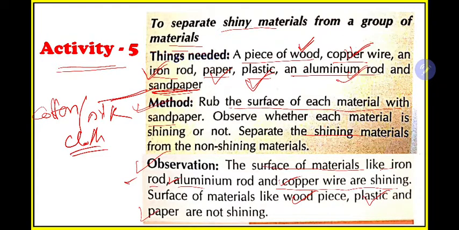After some time, see whether it is showing some shine or not. For example, here they are saying iron shows luster, so you check whether it is true or not. And they say plastic does not show any luster, so you also check it.